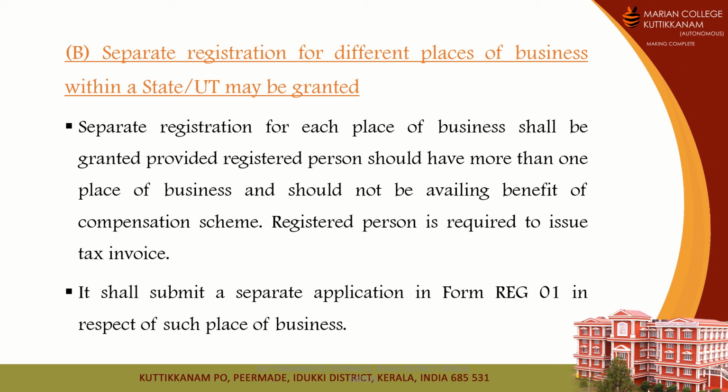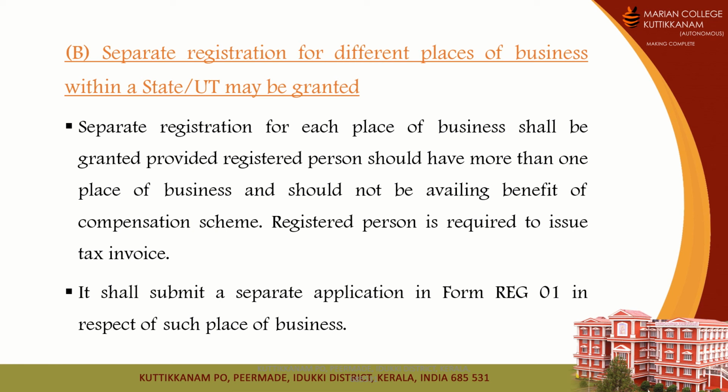And to apply for separate registration, they should submit the application in form REG 01 in respect of such place of business. Moving forward into different procedures like application for registration, we'll see there are different forms. We need to give one application in a particular form, and the next application in another particular form.